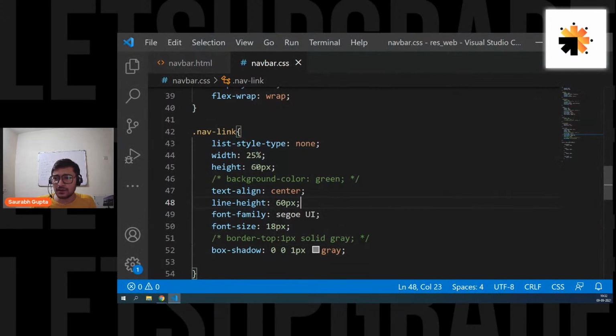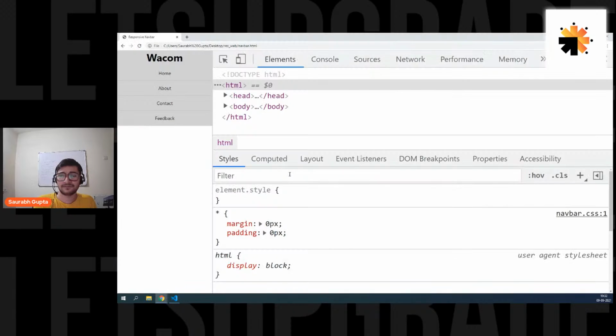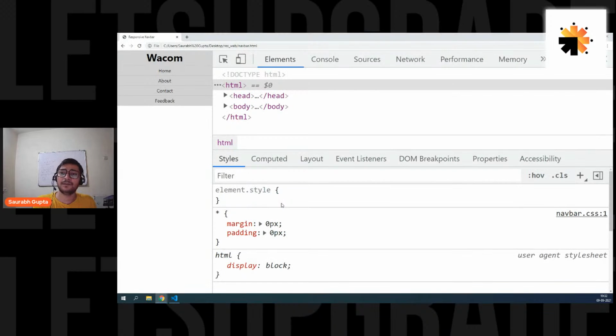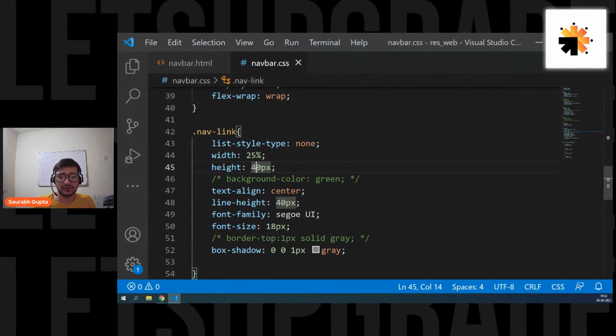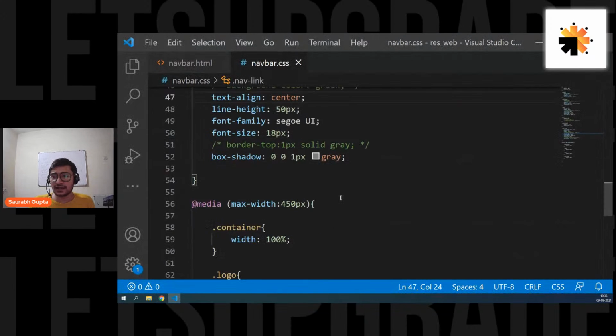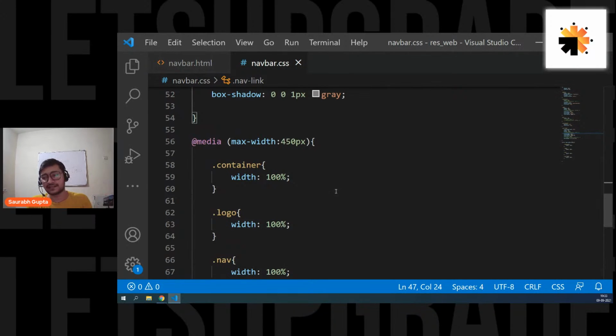And also I want to decrease the size of navigation to like 40. I don't want 60. No, it's too much. And also line height. Yeah. No, 50 was fine. Not 60, but 50 is still fine. Like this. Yeah. Here we go. You can have it like this. And if you want, also remove the text align center for the mobile phone. For PC, keep the text align center.